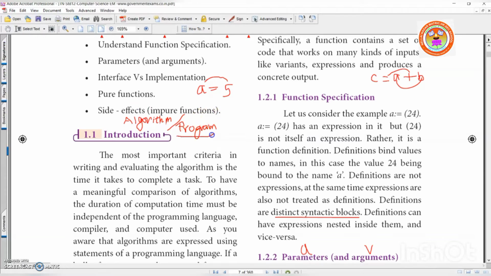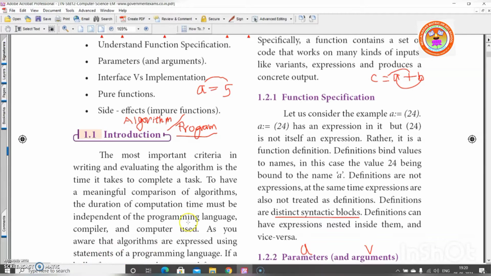Now, what is a program? Last year you learned C++, this year you're going to learn Python. What is a program? Yes, it is a set or group of instructions written in any computer language. Example, C++, Java, Python, etc. Okay. Now we will see what is function before going to introduction.